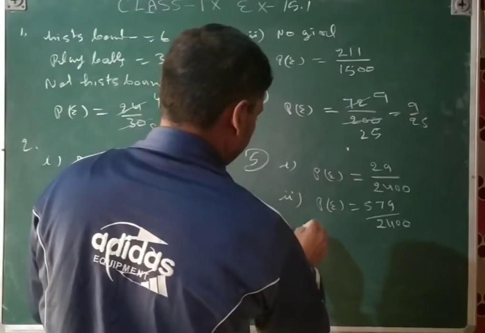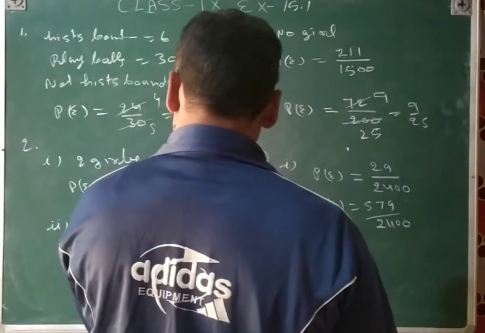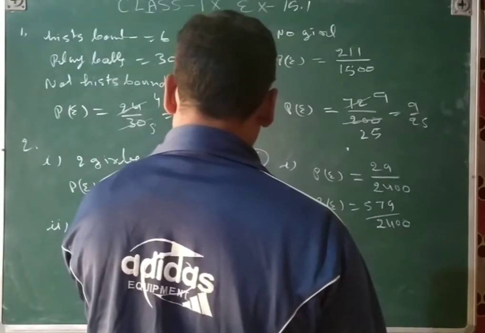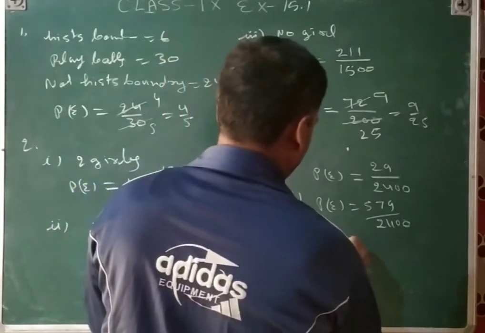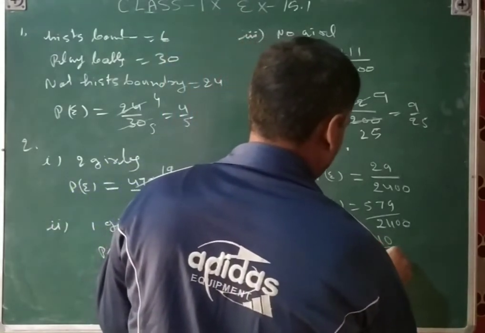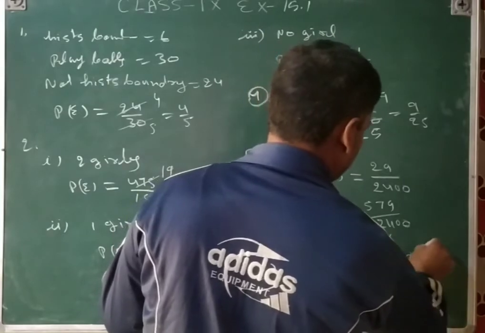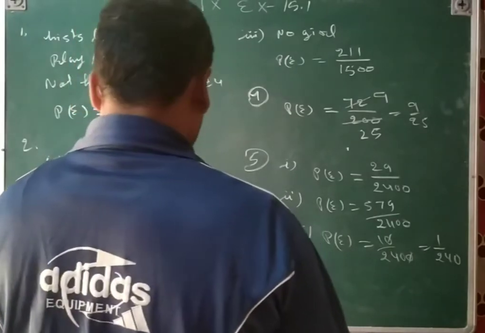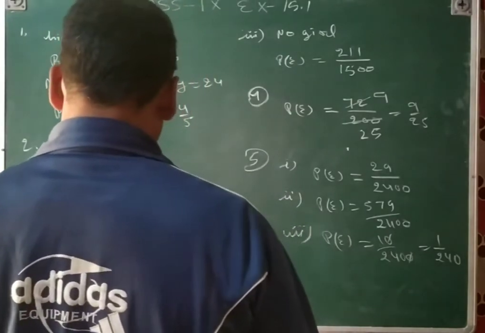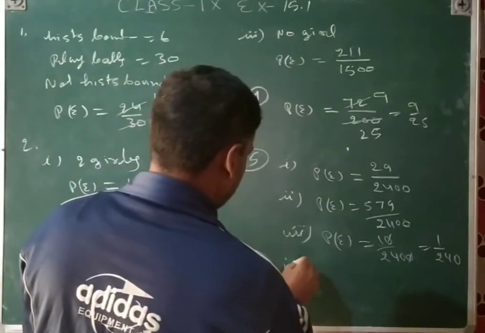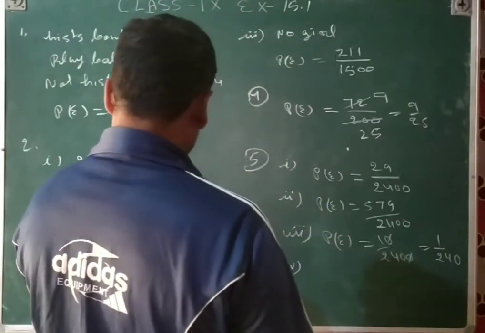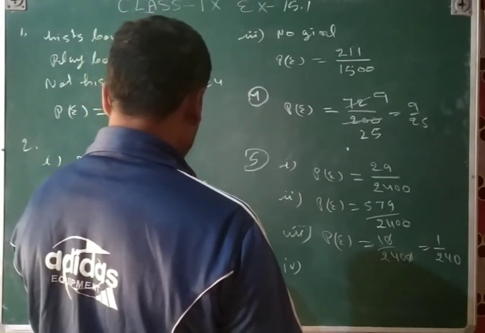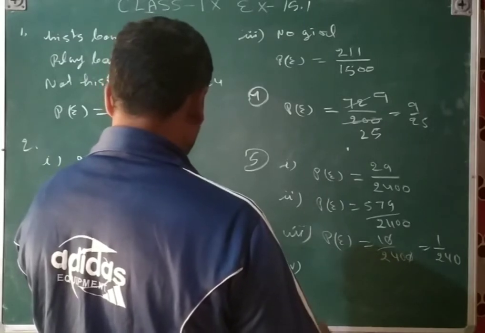Third part is earning less than 7,000 per month and not owning any vehicle, that is 10. Probability is equal to 10 upon 2400. This can be easily cancelled, so we can cancel by 10, that will be 1 upon 240. And then the fourth part, earning 13,000 to 16,000 per month, owning not more than 2 vehicles.